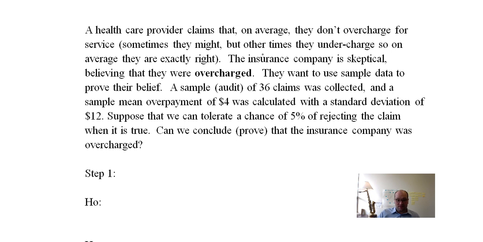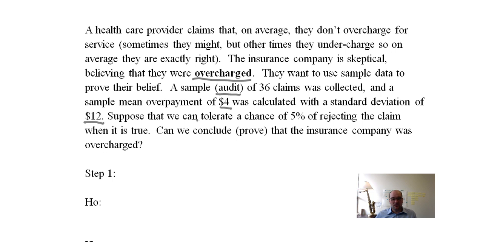So they use sample data to prove their belief. So they go and sample, or really audit. It says audit 36 claims that were collected, and they find a sample mean of overpayment of $4. So on average of these 36, they were overcharged by $4, or overpaid actually. So they're already processed, but it's the same thing. $4 with a standard deviation of $12.